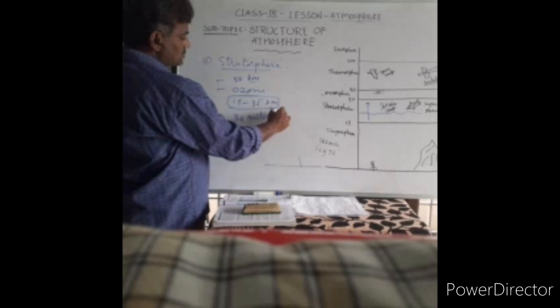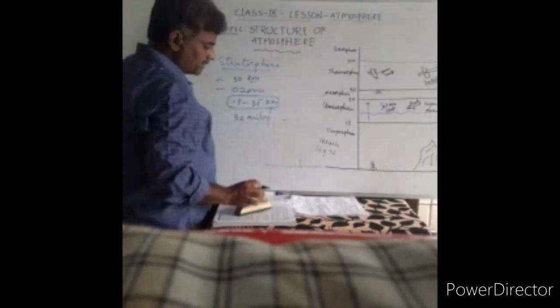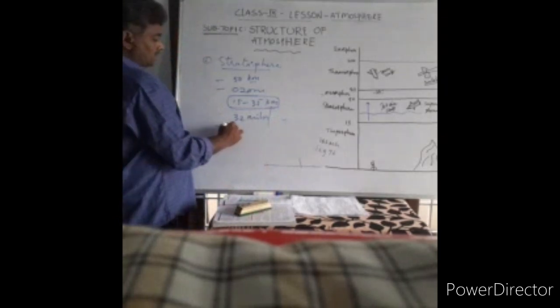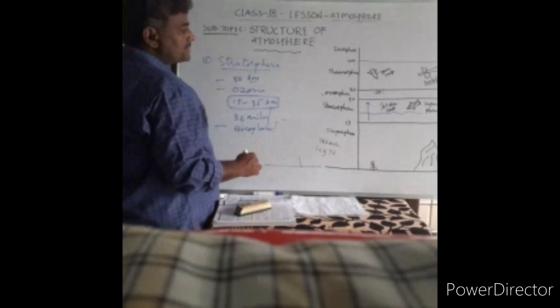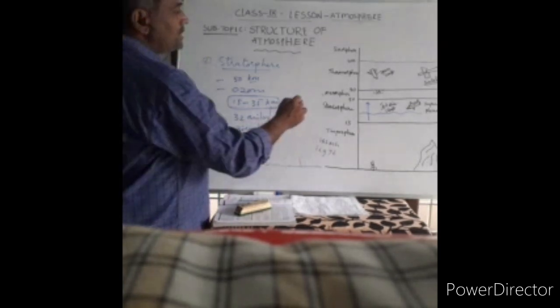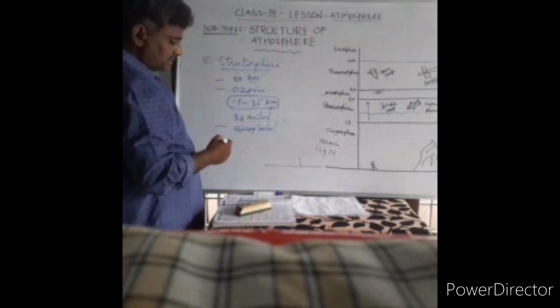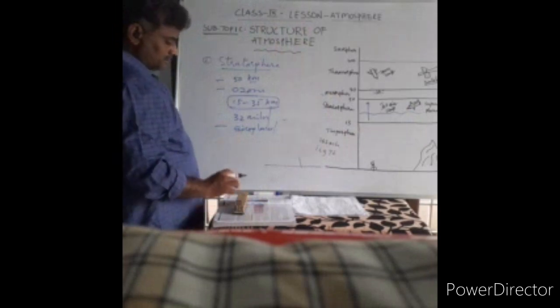This is an important point: aeroplanes can fly here, particularly jet aircraft and supersonic planes. This is the information regarding the stratosphere.